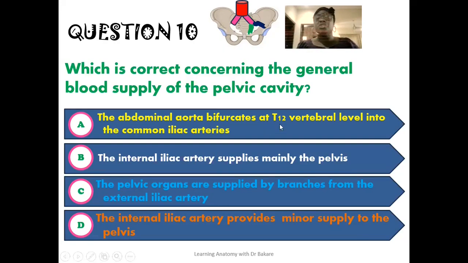So out of all these options, as it relates to the general blood supply of the pelvic cavity, the correct option here is that the internal iliac artery supplies mainly the pelvis. We know that the common iliac artery is seen to terminate into the internal and the external iliac arteries. We know that the external iliac artery is directed towards the lower limb, where it will be supplying this region. And we know that the internal iliac artery is what gives off a number of branches within the pelvic cavity to also supply the pelvic viscera. So this option here is the correct option. All other options as relates to the general blood supply of the pelvic cavity are incorrect, except for this.